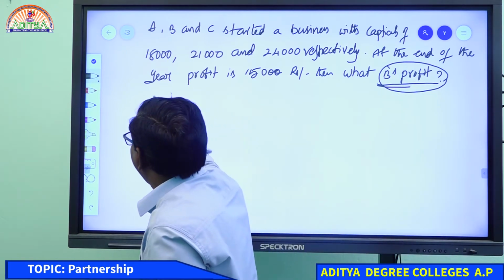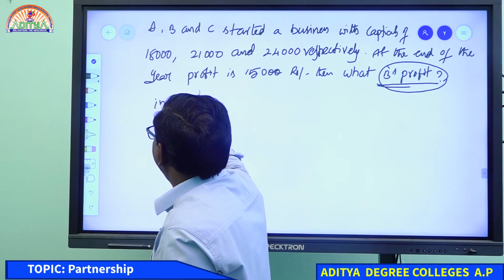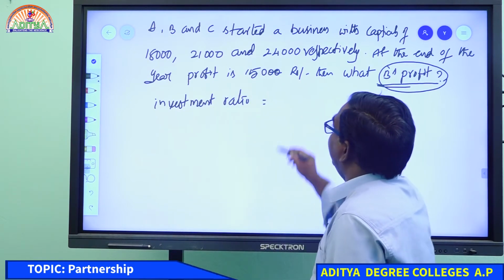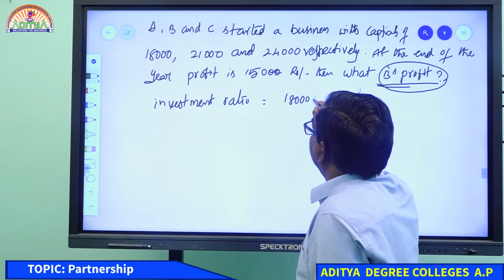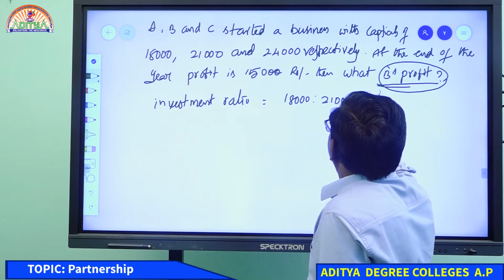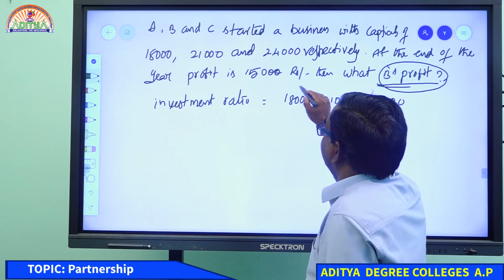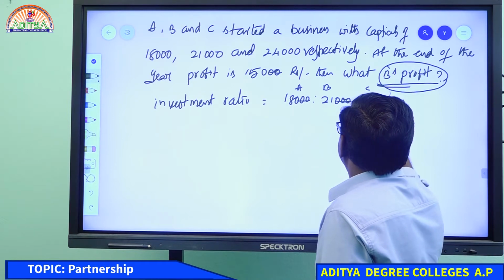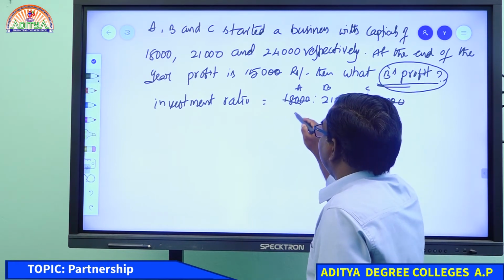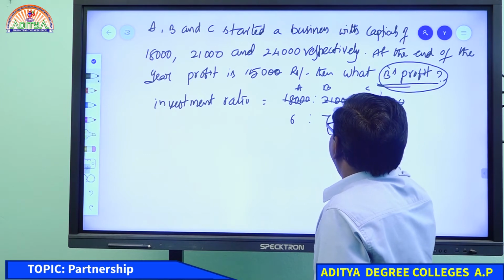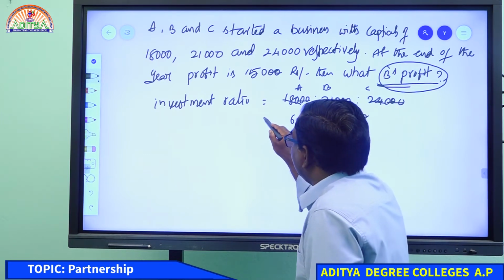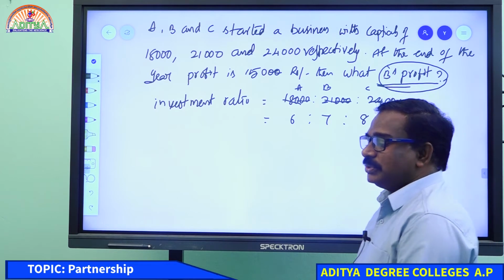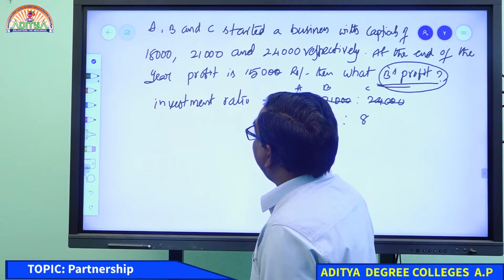You need to take the investment ratio. First, you need to take the investment ratio. What is the investment ratio here? 18,000, 21,000, 24,000. This one is for A, this one is for B, this one is for C. We can cancel 3 zeros. Then 3 sixes will go, 3 sevens, 3 eights. So the investment ratio is 6:7:8.